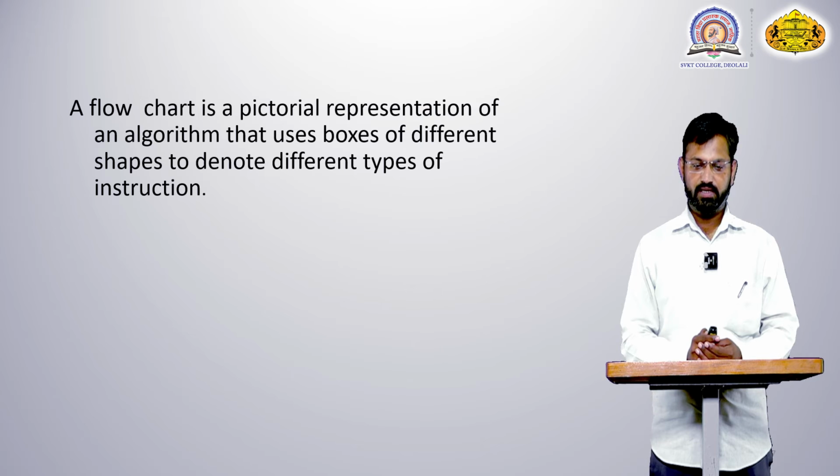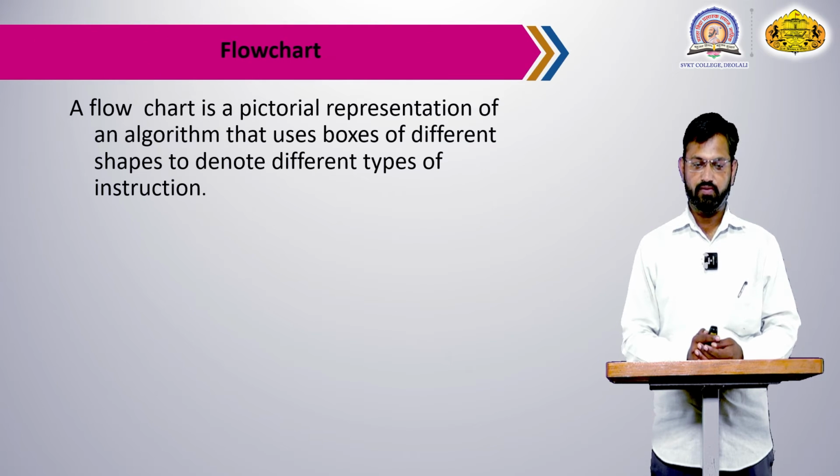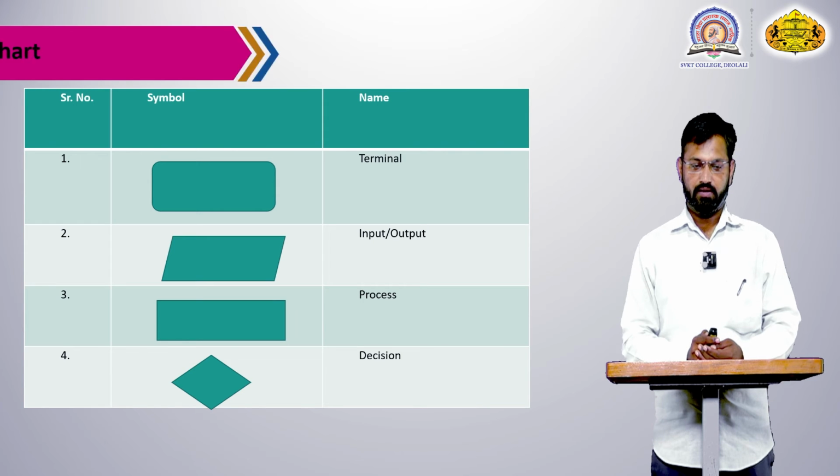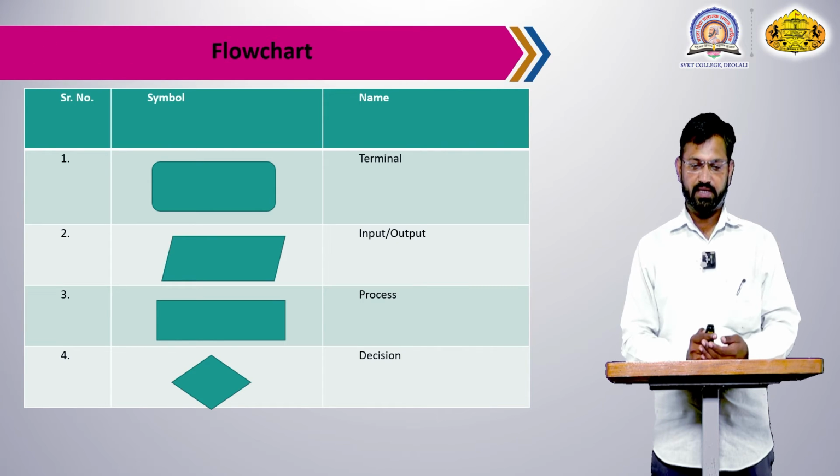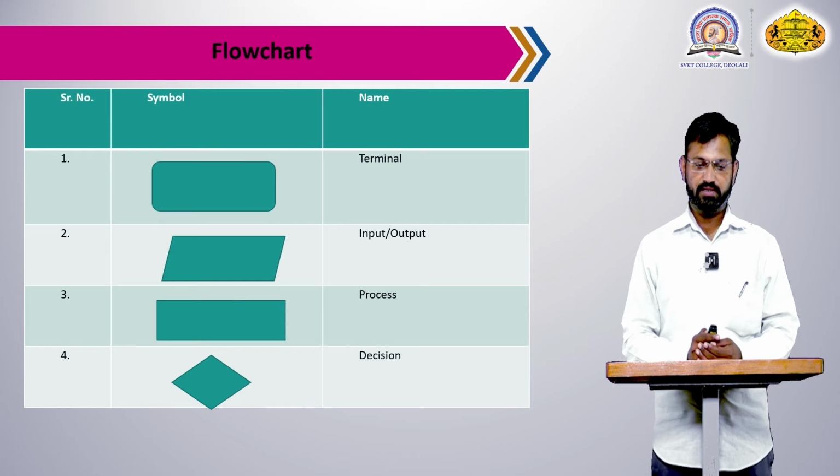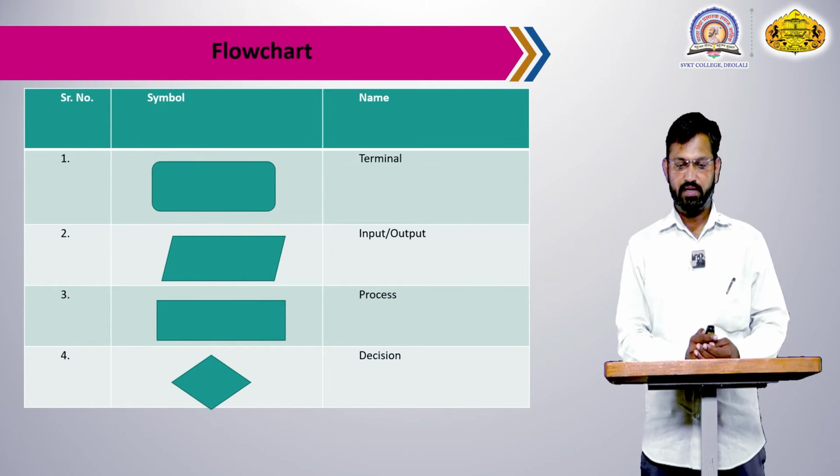A flowchart is a pictorial representation of an algorithm that uses boxes of different shapes to denote the different types of instructions. The different shapes and instructions. The first symbol is the terminal.